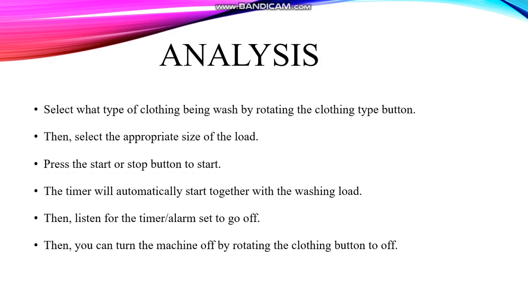It should be cost effective and the design or layout should be simple and easy for an elderly person to use. The analysis. Select what type of clothing is being washed by rotating the clothing type button. Then select the appropriate size of the load. Press the start or stop button to start. The timer will automatically start together with the washing load. Then listen for the timer or alarm to go off. Then you can turn the machine off by rotating the clothing button to off.